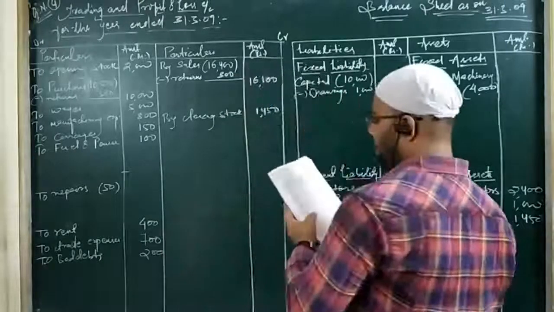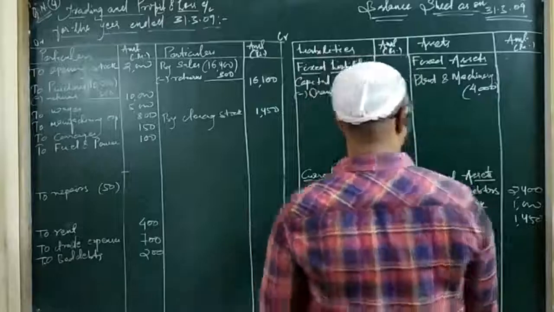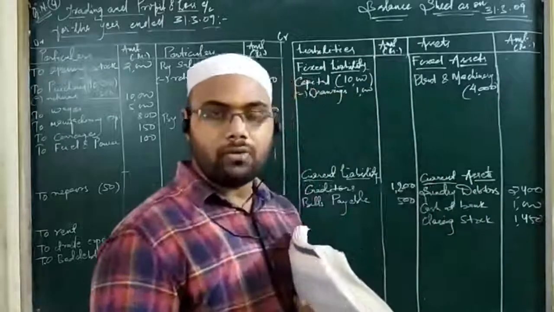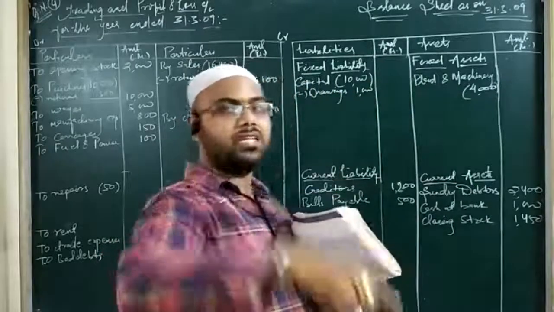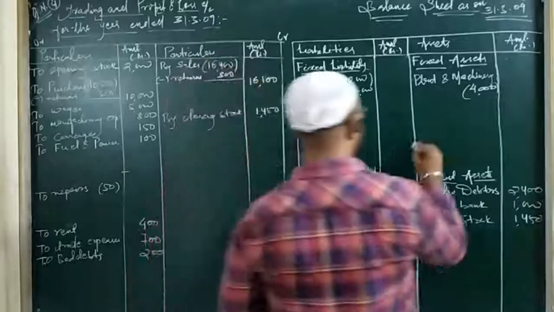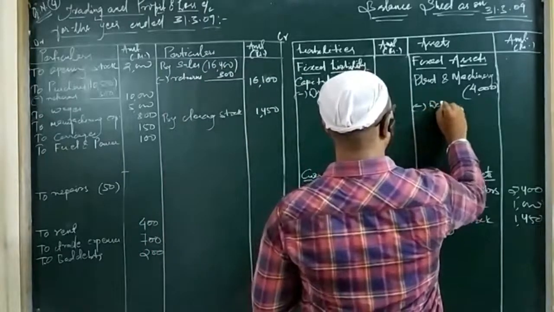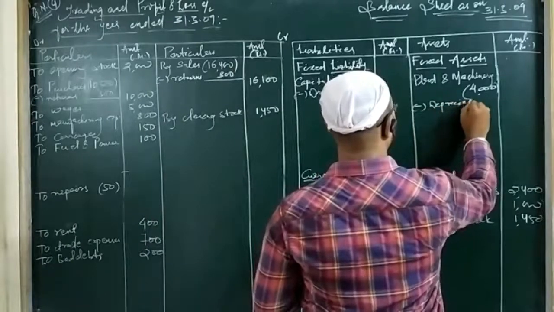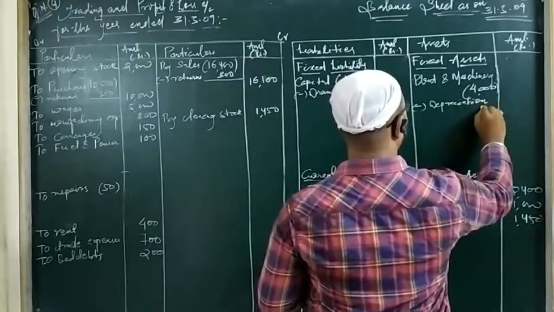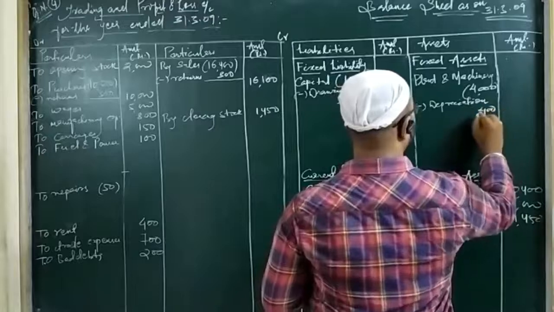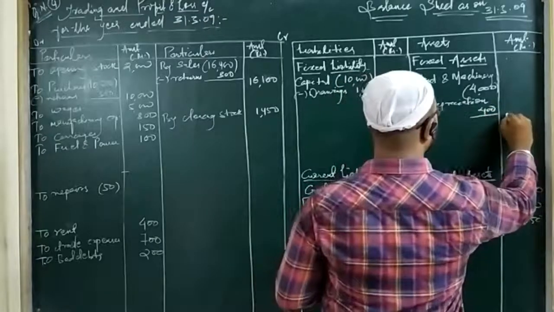Then we have depreciation. Depreciate plant and machinery by 400. Depreciation is the reduction in the value of a fixed asset. So we will deduct depreciation from the value of the fixed asset. Right here, less depreciation, that is 400 rupees. So in the outer column you take 3600.